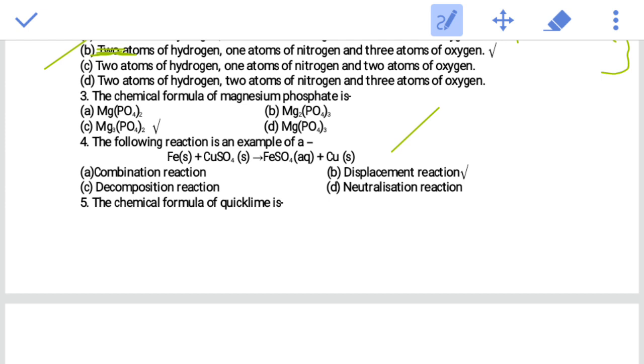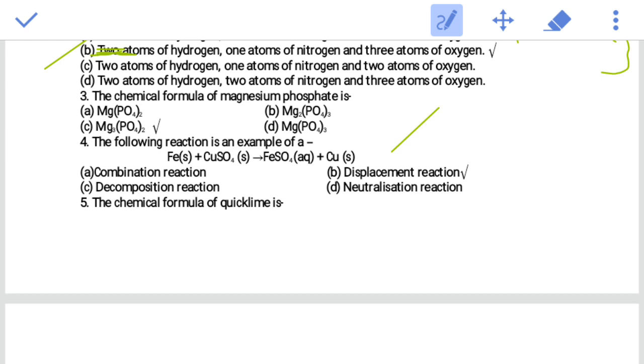In case of a combination, we get a single product, and in case of a decomposition, a single reactant breaks down into 2 or more products. So this is a displacement reaction, and B is the correct option. And the neutralization reaction, in simple words, is acid plus base gives salt and water. So B is the correct answer.